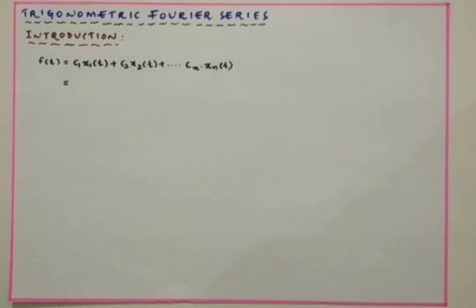A periodic function means a signal which repeats after a particular duration of time itself. That signal or function is named a periodic function. Such periodic signals can be modeled by making use of the Fourier series, which is an infinite sum of trigonometric functions.